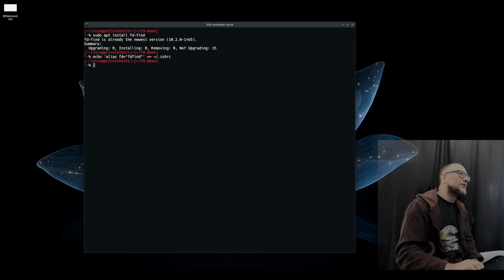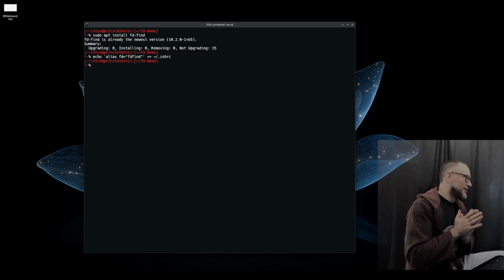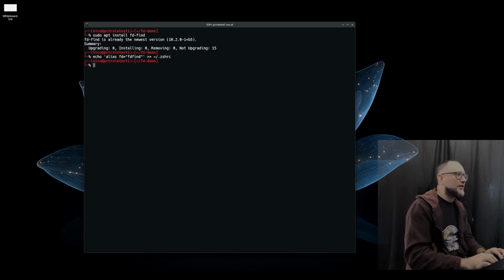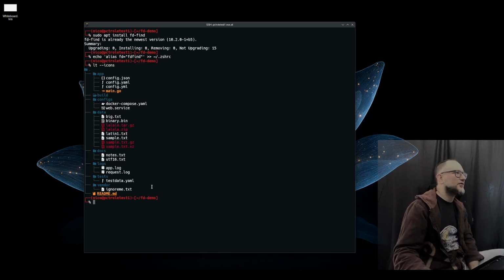So what you can do is source your Z shell RC, and once you do that, you will just be able to use fd, which is simpler and nicer. Anyway, that being said, I will use eza actually. Well, it's eza behind the alias, so if I do LT with icons, I will show you the tree.